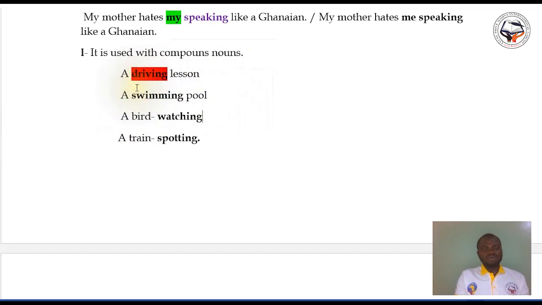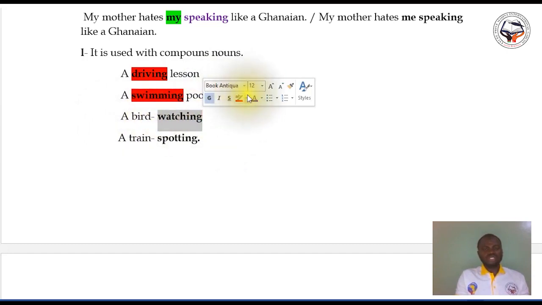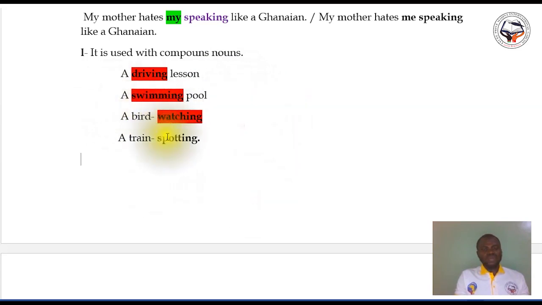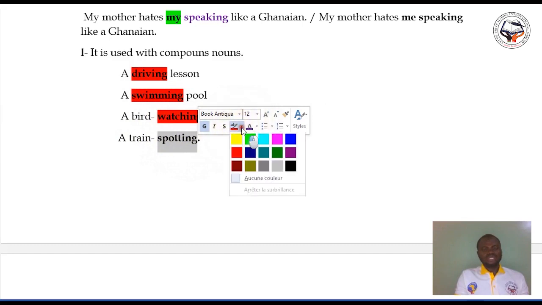A swimming pool. Swimming represents the gerund here too. A bird watching, a train spotting.